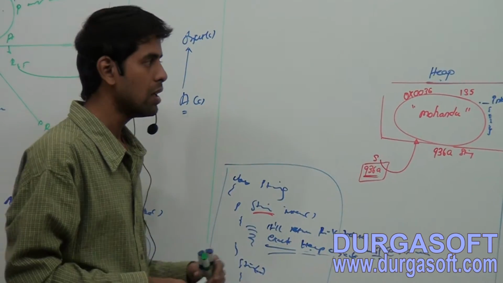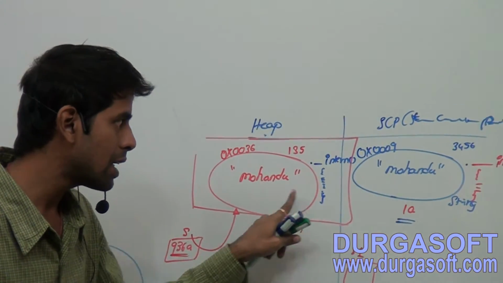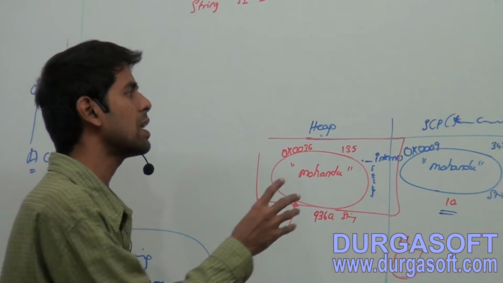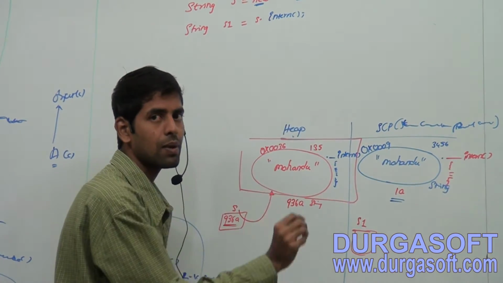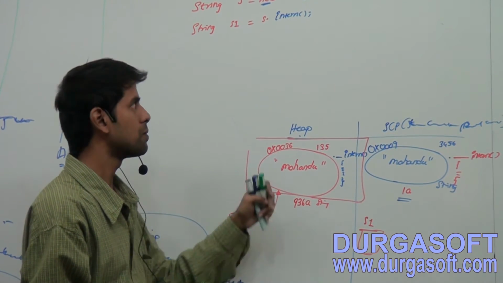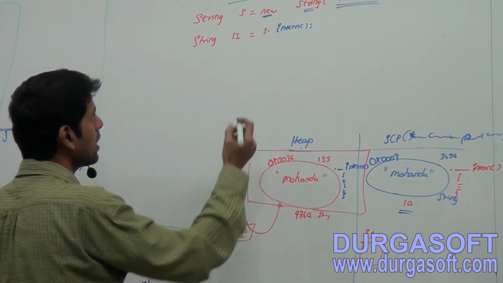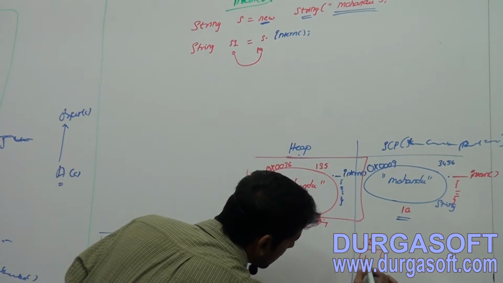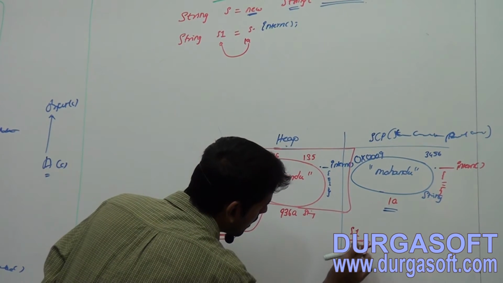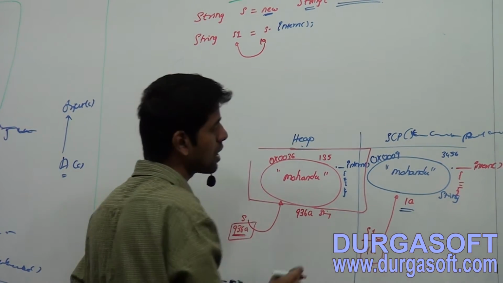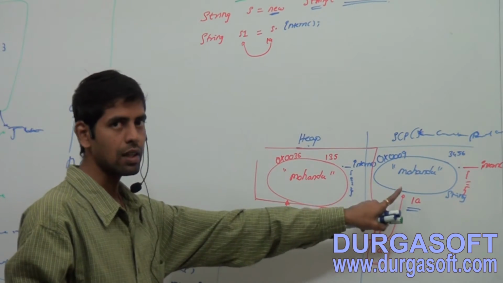Now the exact data must be available within both objects, and it will always return the SCP object reference value only, but not this object, friends. Now it is returning 1A, and that one I am copying to S1. So let it be 1A here. Both are the same. Being at this position, I can reach this address, and from this one I can reach that location.